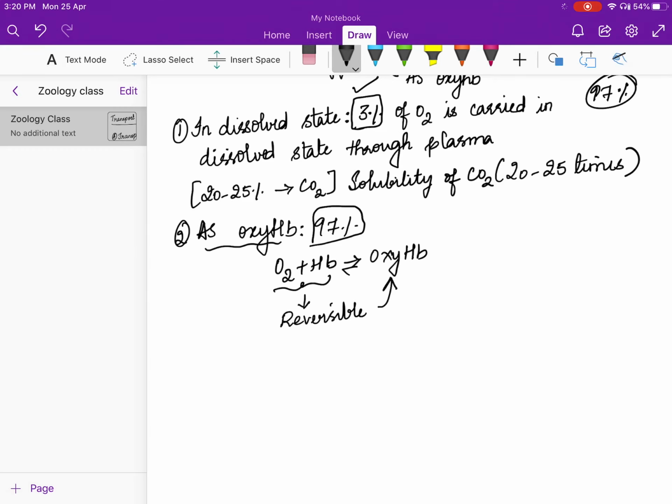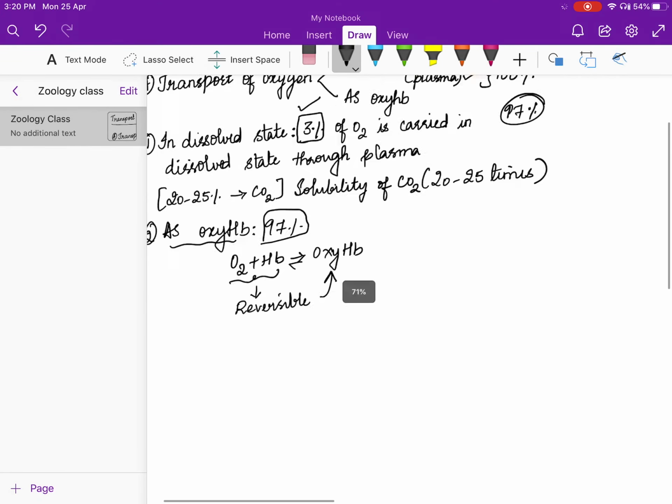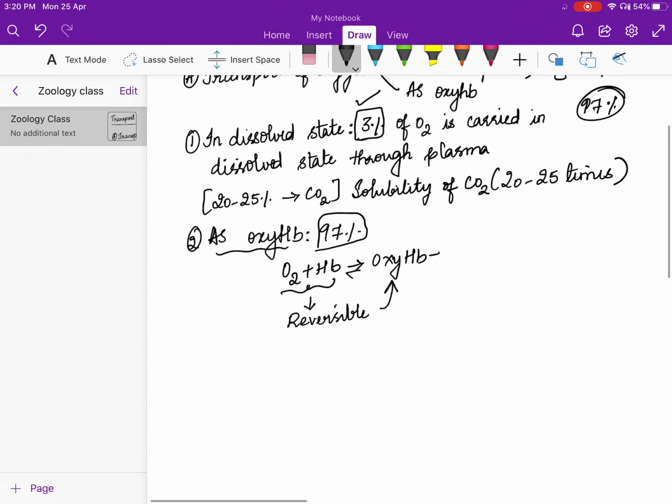As I was saying, hemoglobin is made up of 4 units. Each unit contains one ferrum, basically in +2 state.